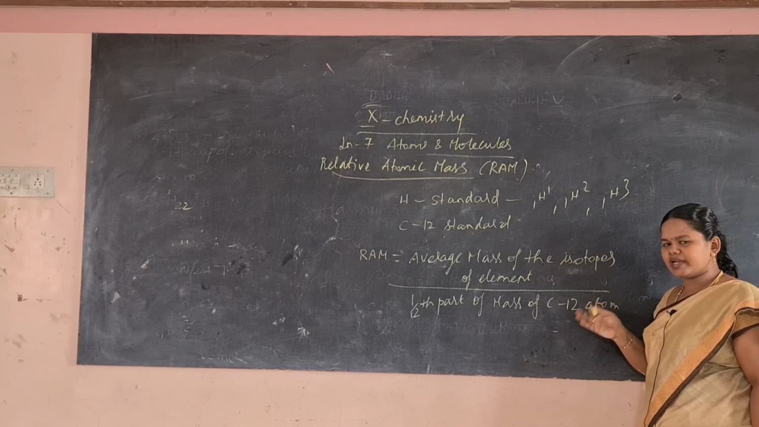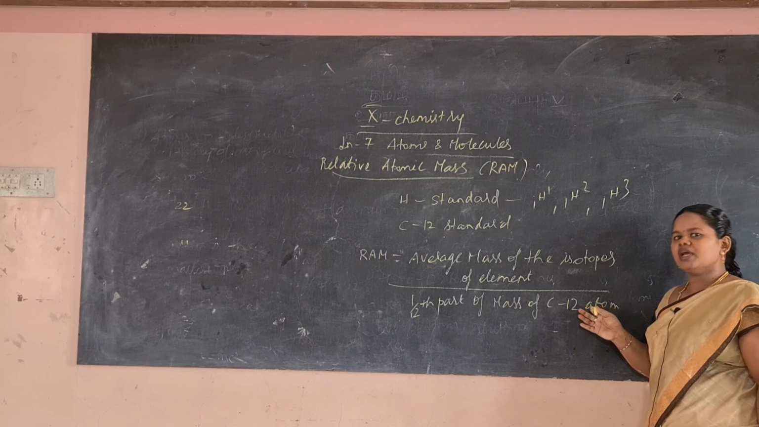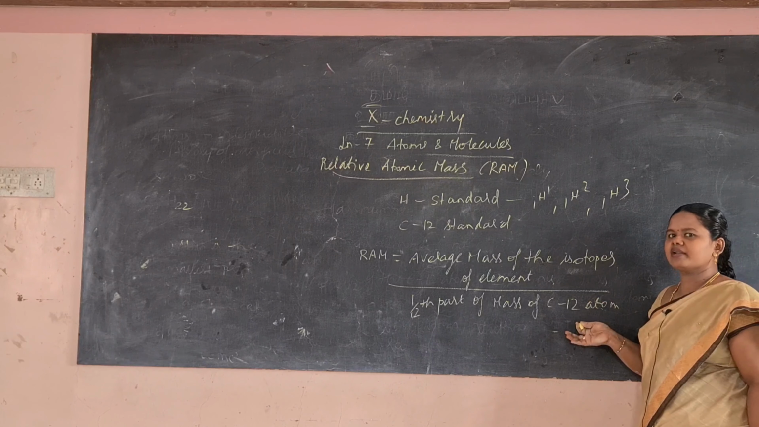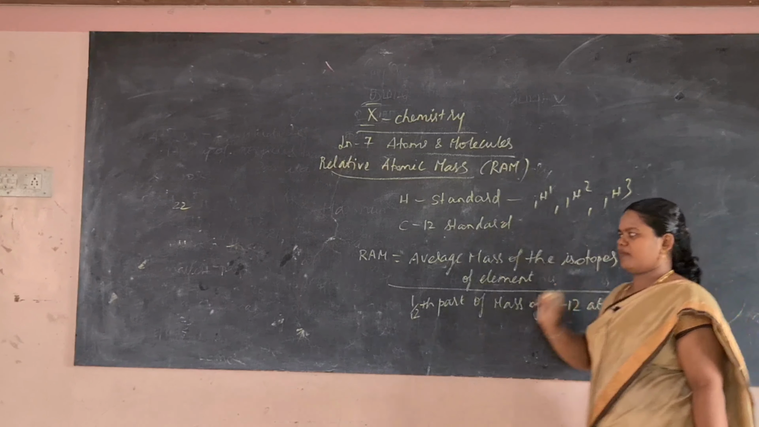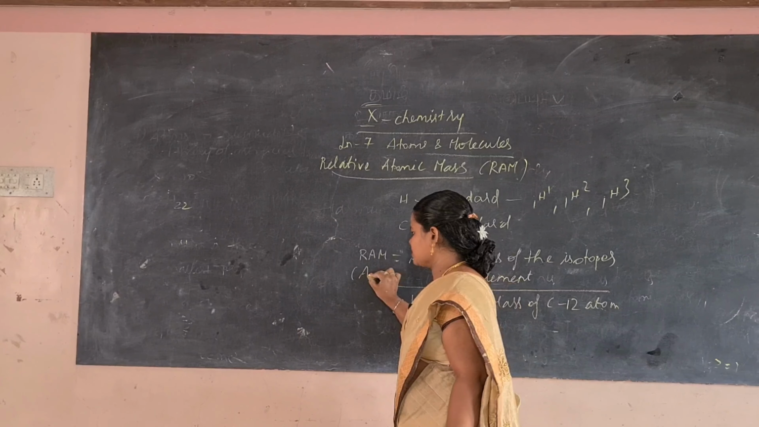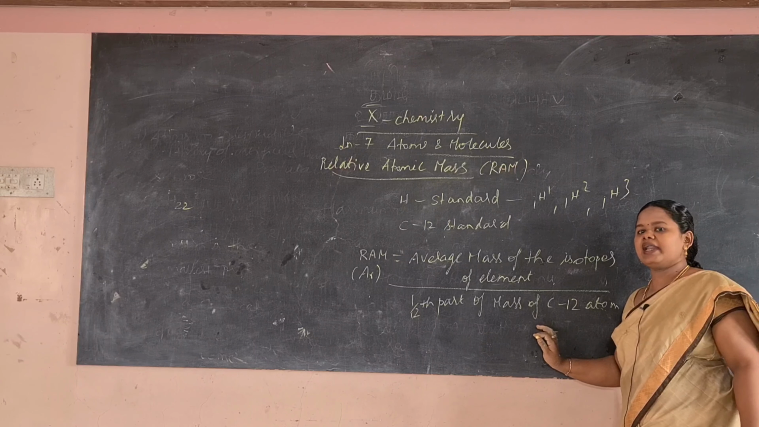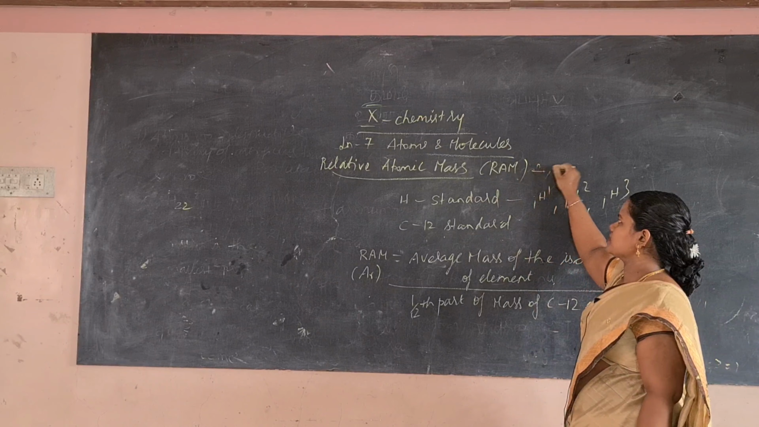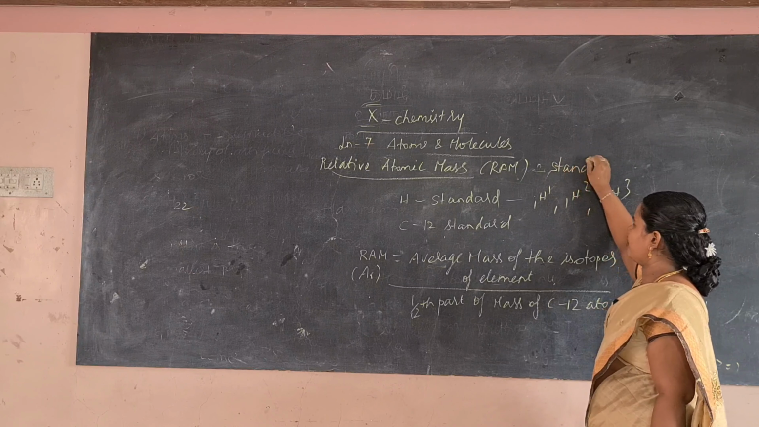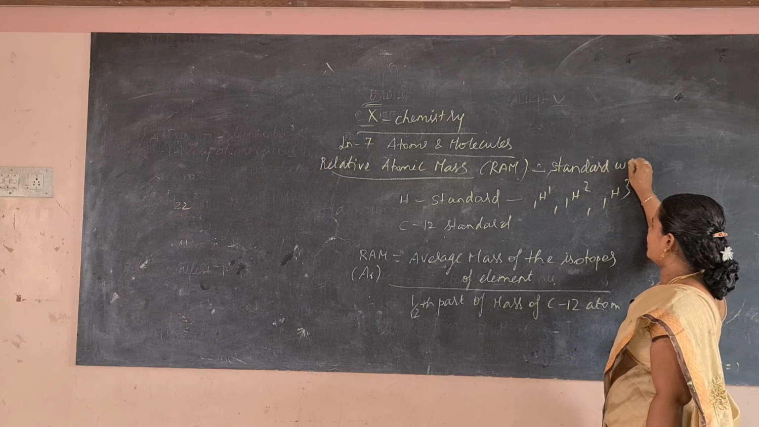Relative atomic mass is defined as the ratio between the average mass of the isotopes of the element to 1/12th part of the mass of the carbon 12 atom. This is known as what? Relative atomic mass. It is represented as AR. It can be asked in one word. It is also known as standard atomic weight. Relative atomic mass is also known as standard atomic weight. This can be asked in one word.